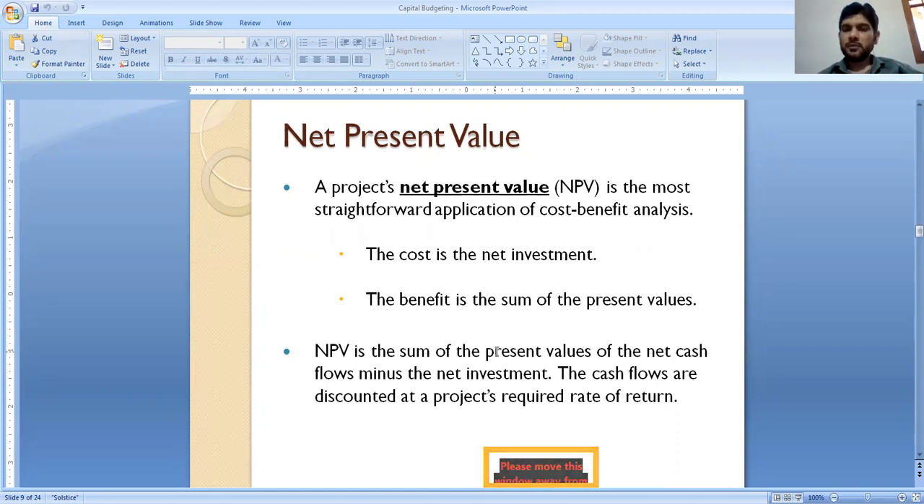NPV is the sum of present values of the net cash flows minus the net investment. We can say that NPV is the subtraction between net cash flows and net investment. The cash flows are discounted at the project's required rate of return. Whatever cash flows we have under this technique, we have to discount them first. We can easily understand this by taking some numericals later on.